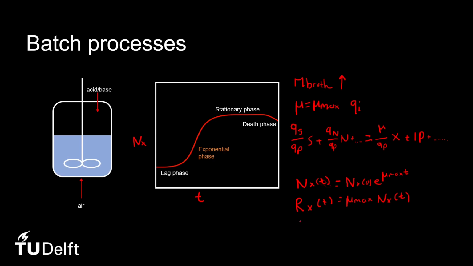The final parameter we have to look at is the concentration of biomass, how it changes over time. The question is whether this is exponential. By looking at previous derived relations and also the assumption that we made here in the beginning about the mass of our broth, you can derive whether the concentration changes over time exponentially or not. I hope that this will give you a framework on how to solve question 2 and how to solve any other further questions related to batch processes.